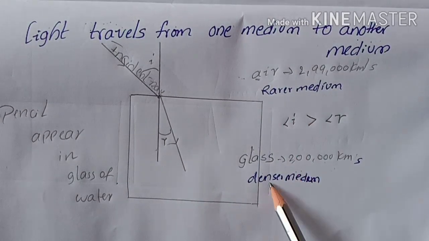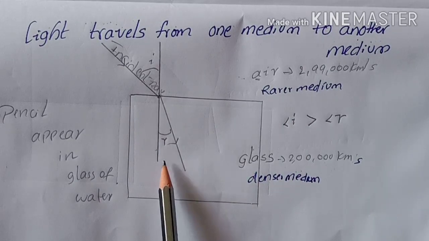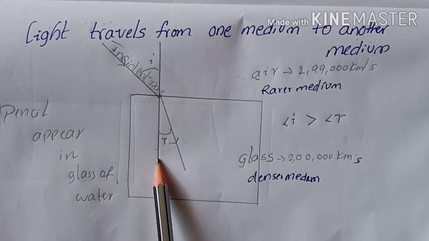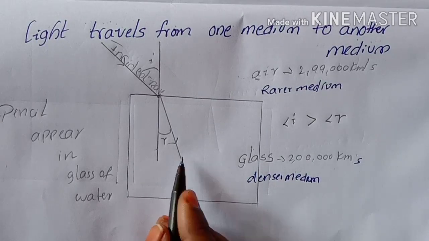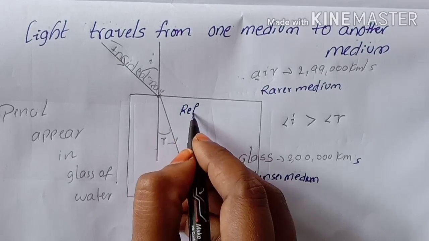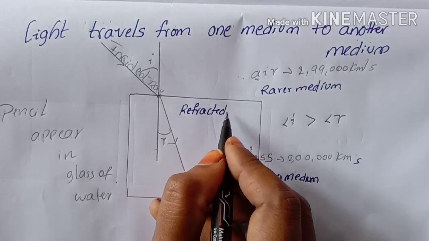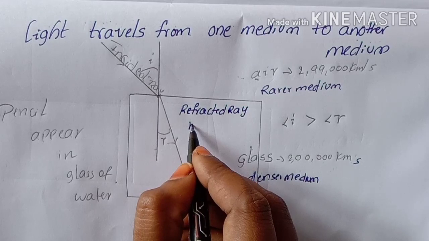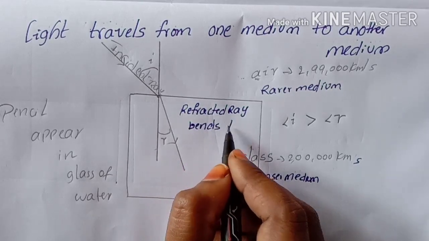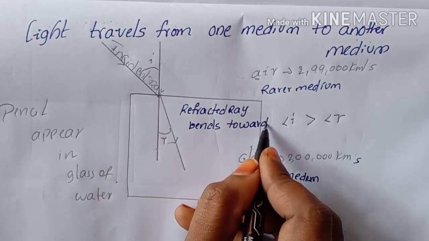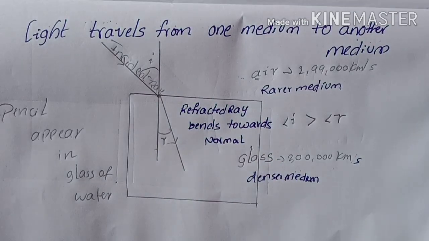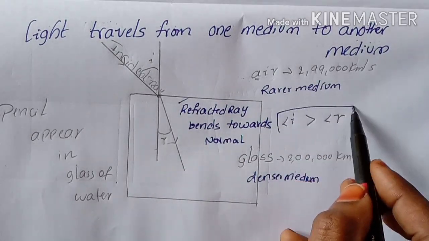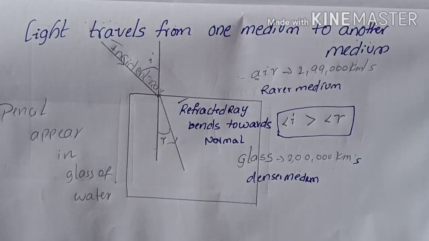By this ray diagram we conclude that when the light ray travels from rarer to denser, the refracted ray bends towards the normal, and the angle of incidence is greater than the angle of refraction. These two points are very important.